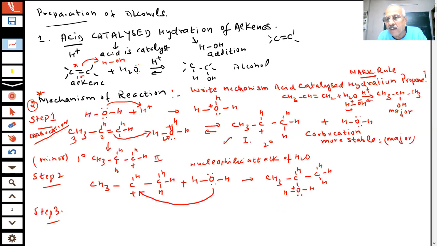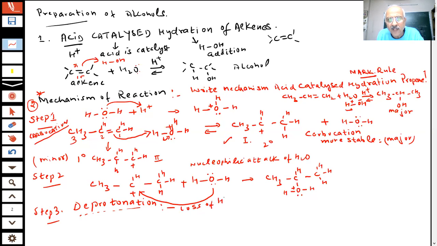You know, if I have OH attached, then it will become alcohol. So there will be deprotonation in the third step. What is deprotonation? Deprotonation is what, student? Loss of H plus? Yes or no? Okay?